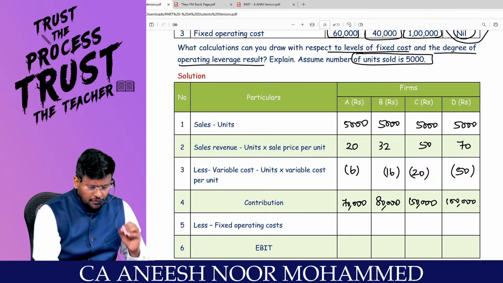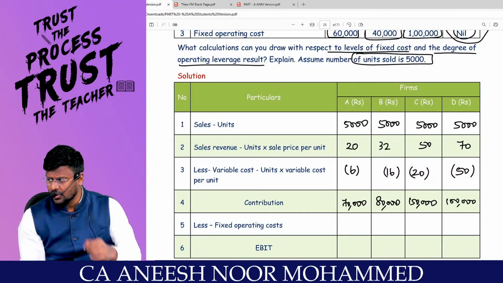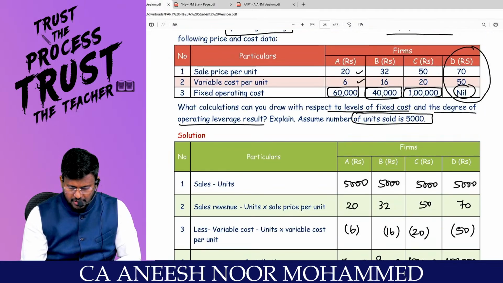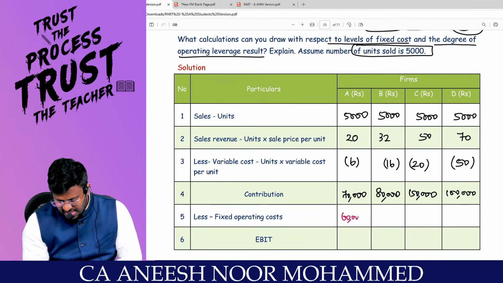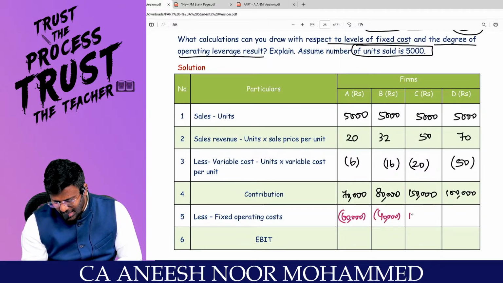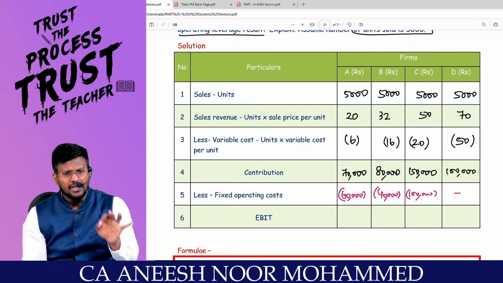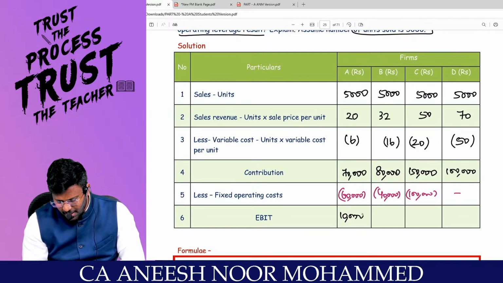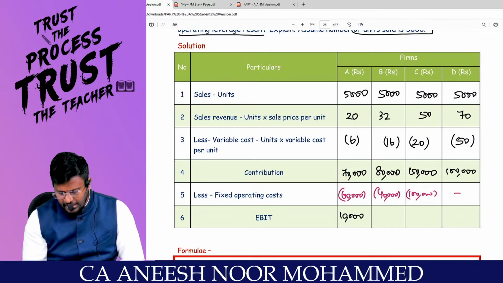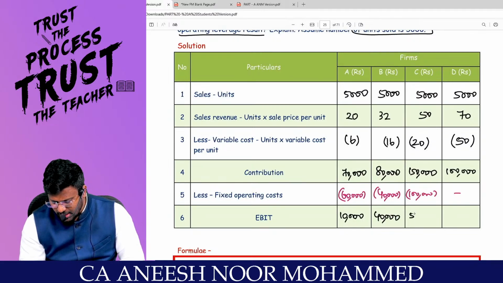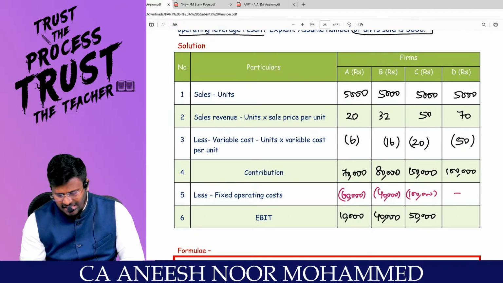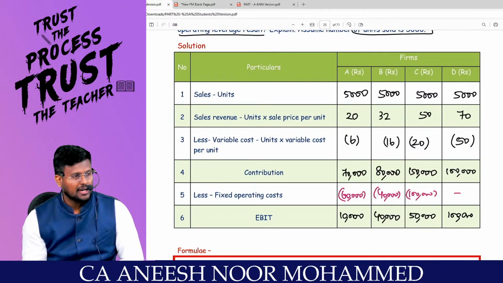Will all the 4 firms have the same fixed cost, or different fixed cost? Different fixed cost. What is the fixed cost? 60,000, 40,000, 1,00,000, nil. Are you all really with me? I will get earnings before interest and tax. From 70,000, if 60,000 goes, the balance is 10,000. From 80,000, 40,000 goes, that is 40,000. From 1,50,000, 1,00,000 goes, that is 50,000. From 1,00,000, 0 goes, that is 1,00,000. Are you all really with me?